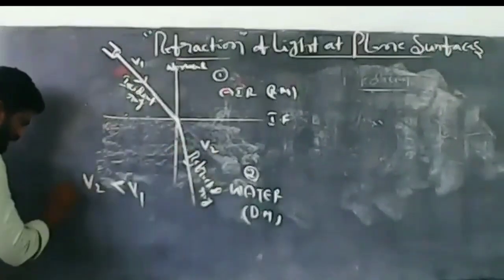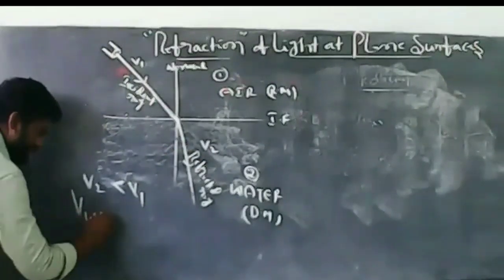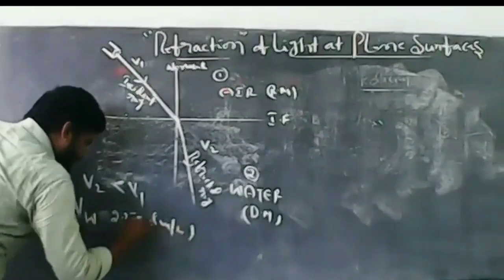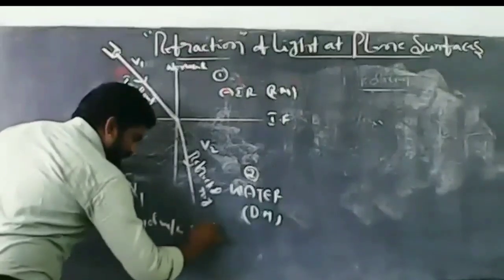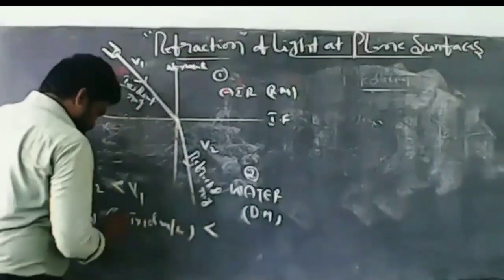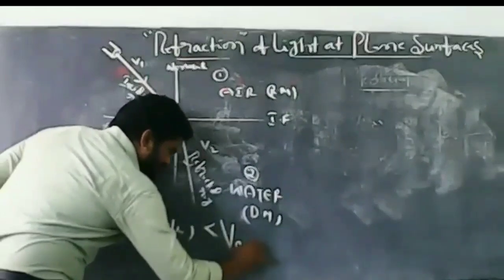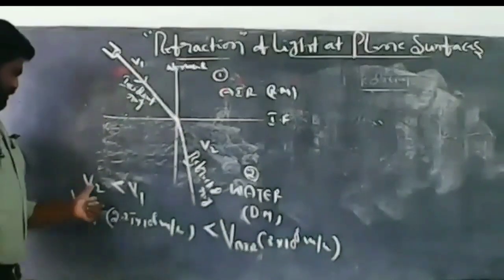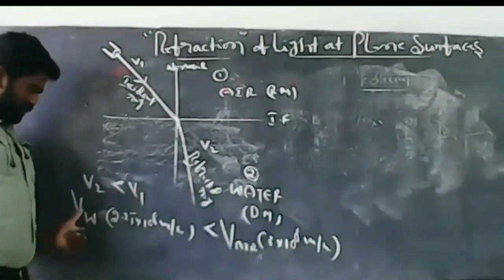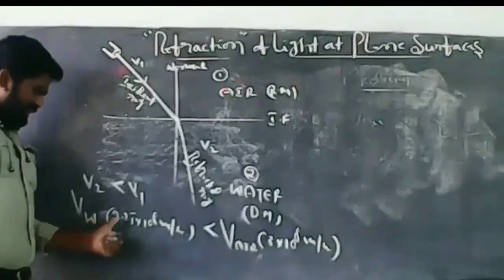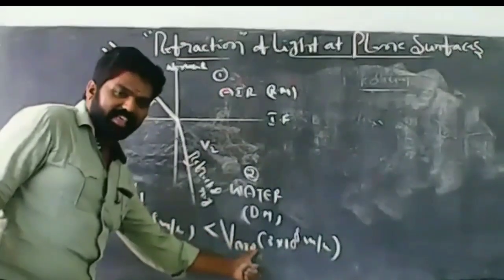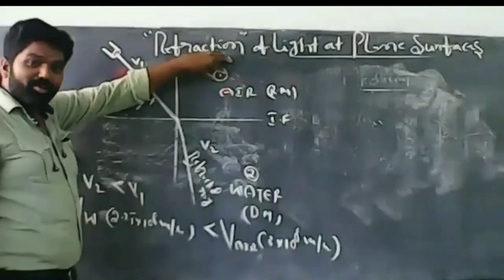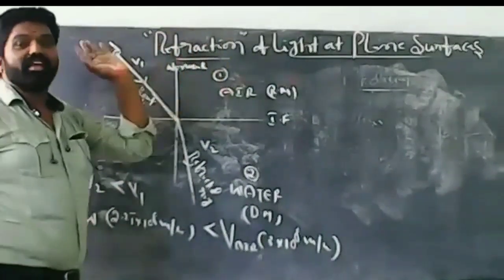You know, the velocity of light in water is 2.25 into 10 power 8 meter per second. That is less than V1, where V1 is air. The velocity of light in air is 3 into 10 power 8 meter per second. So, the velocity of light in water is less than the velocity of light in air. Because of this, medium 2 is a denser medium compared to medium 1, where medium 1 is air.